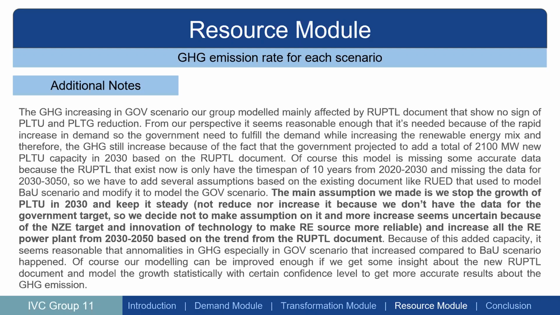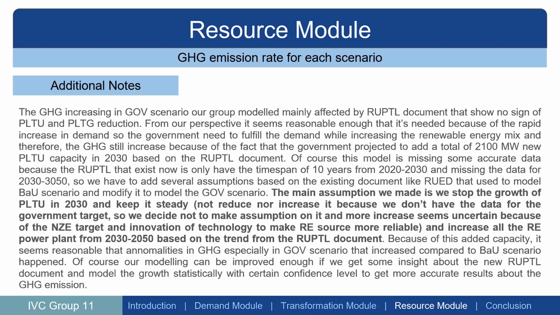So we have to add several assumptions based on existing documents like RUEN that we used to model the usual scenario, and modify it to model the government scenario. The main assumption we made is that we stop the growth of PLTU in 2030 and keep it steady, not reducing nor increasing, because we don't have any data for the government target.